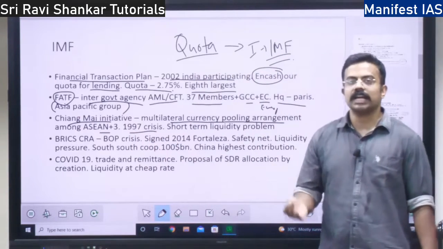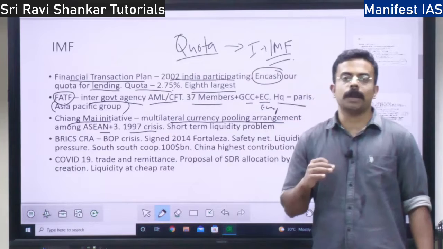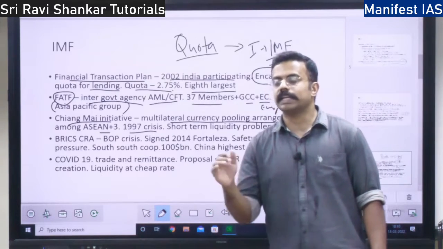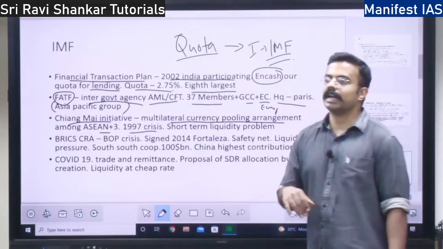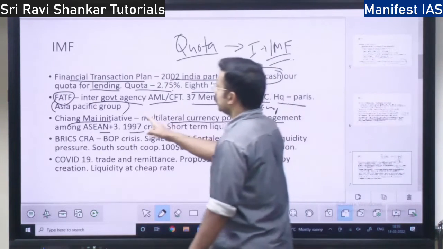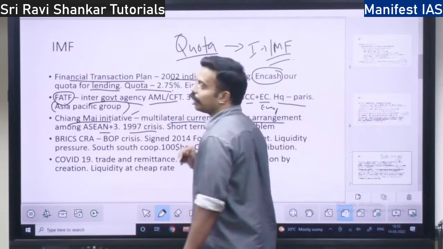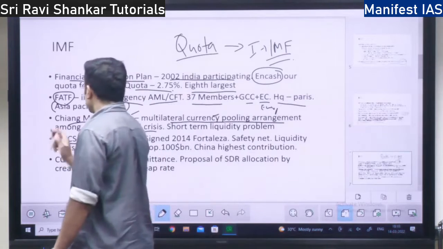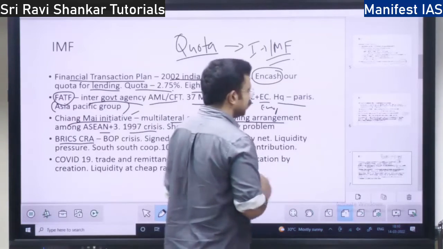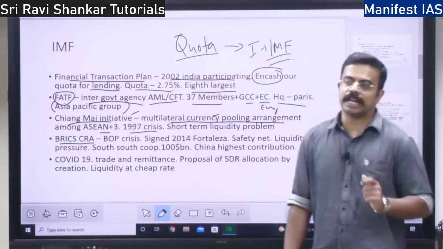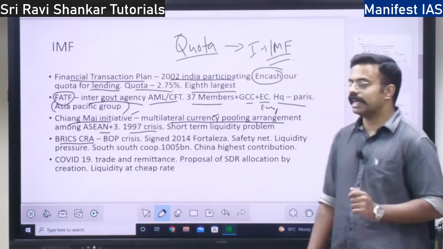Whenever there is a short-term liquidity problem, liquidity means the amount of money supply. If there is less money supply, right? If there is currency devaluing, then they can use this Chiang Mai Initiative currency pool. Next, you have similarly the BRICS Contingency Reserve Arrangement. Contingency means emergency. Emergency Reserve Arrangement under the BRICS nations.